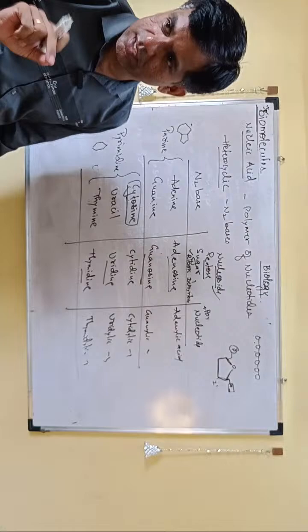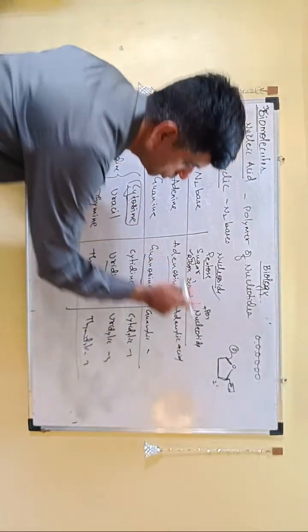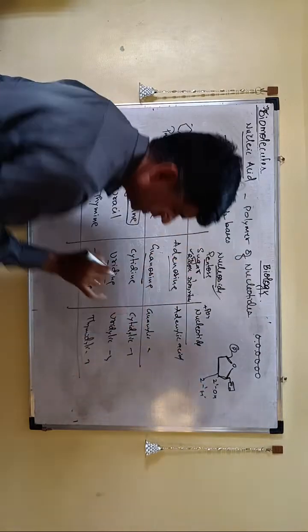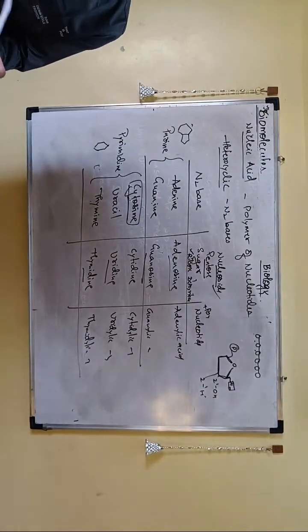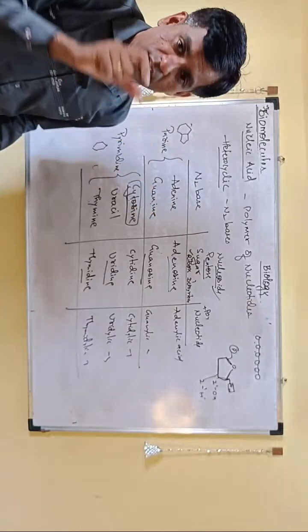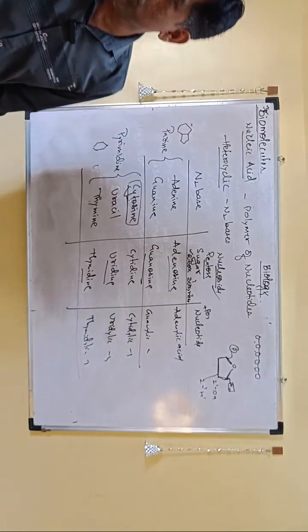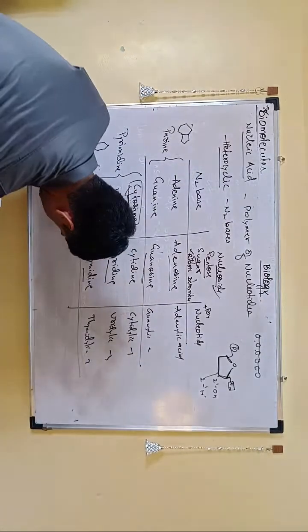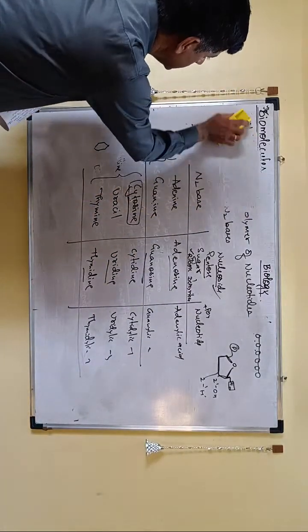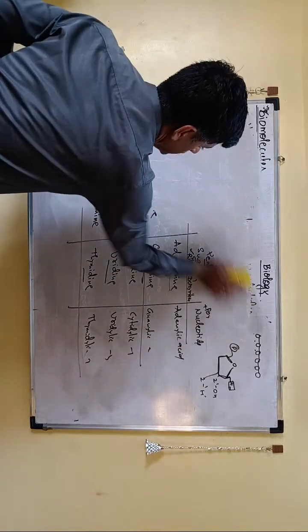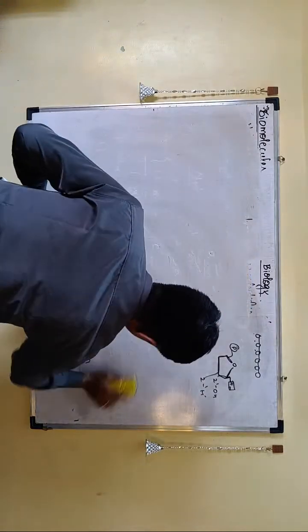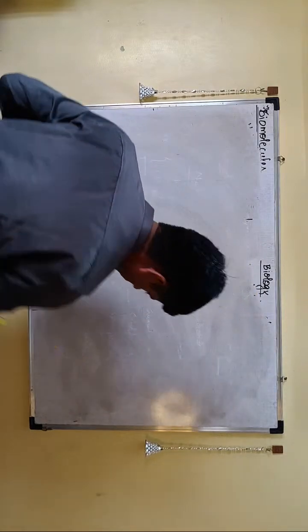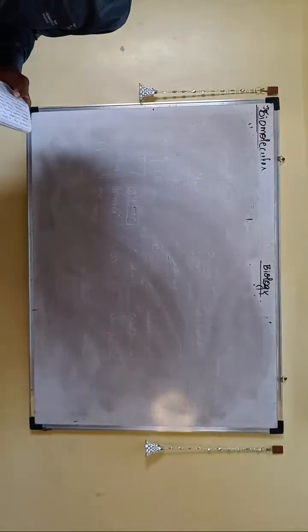In ribose there is OH at the 2' position and in deoxyribose it is only H. At which position? 2'. So this is what they have mentioned about nucleic acid. There are many other things about DNA and RNA, but they are part of the molecular basis of inheritance. As I told you, we are focusing only on the biomolecules chapter in NCERT, one by one.